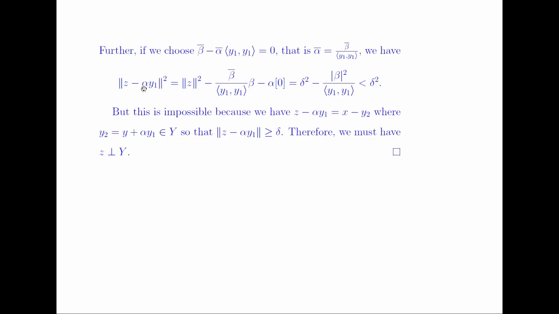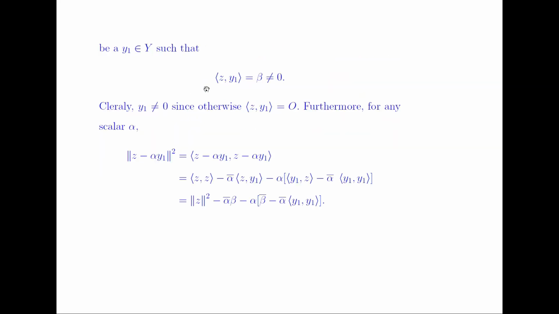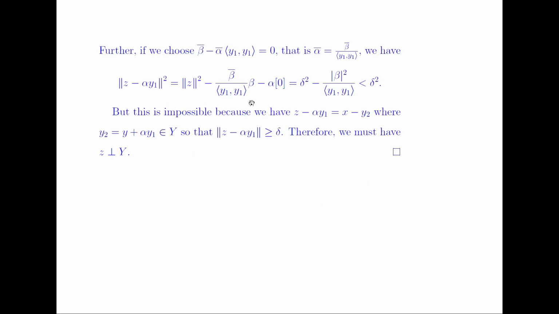So we have the norm of z minus alpha y1 squared is equal to the norm of z squared minus, substituting the value of alpha bar here, beta bar times beta over the inner product, minus alpha times 0. This is equal to delta squared minus, since beta times beta bar is equal to modulus of beta squared, modulus of beta squared over the inner product.